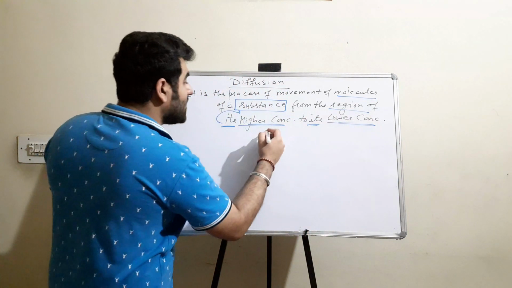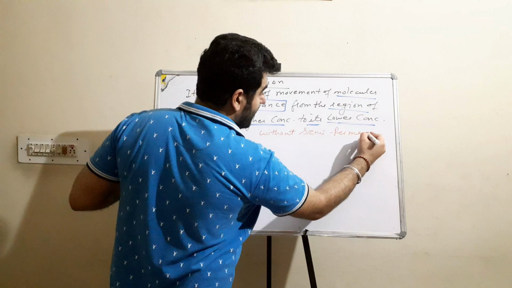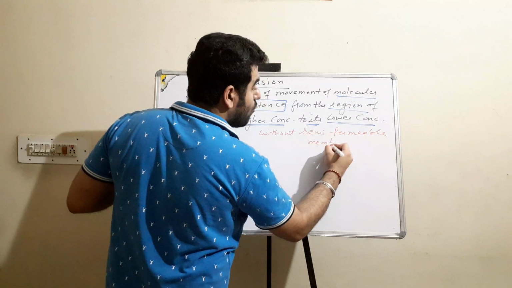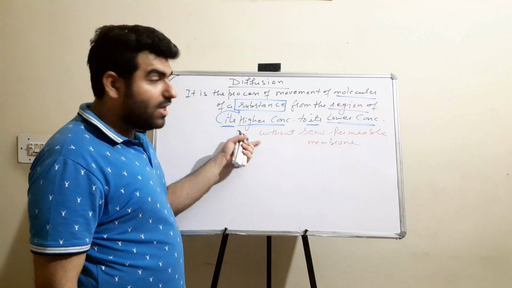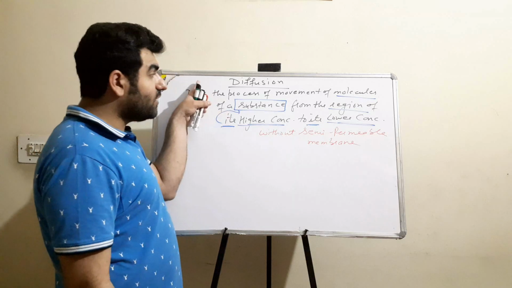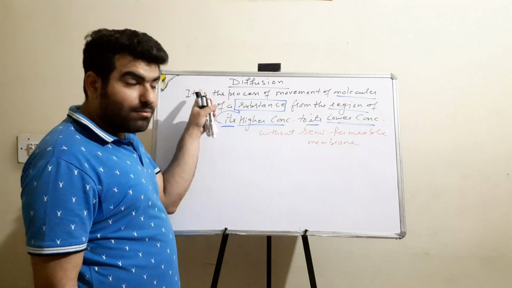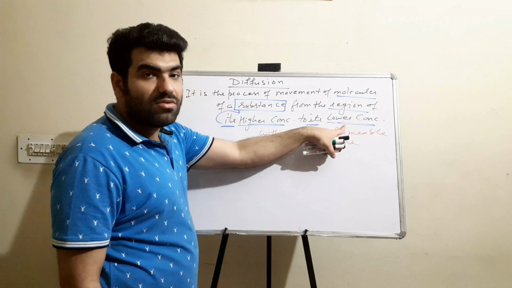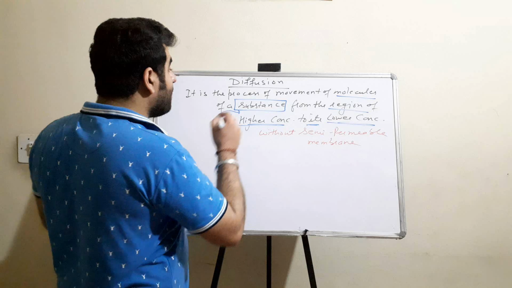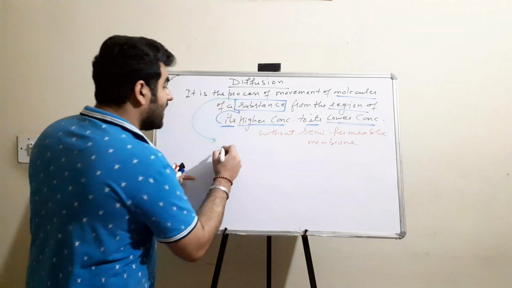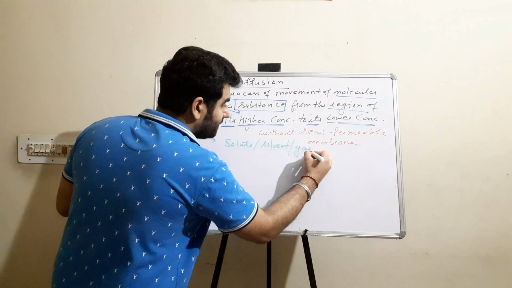But a very important thing is that it is without a semi-permeable membrane. There is no membrane which will allow or not allow the molecules to move across it. So diffusion takes place in the absence of any membrane. If we are talking of the movement of molecules from higher concentration to lower concentration without any membrane, then that process is known as diffusion. In diffusion, the substance could be any. It could be solute, solvent or even gases.